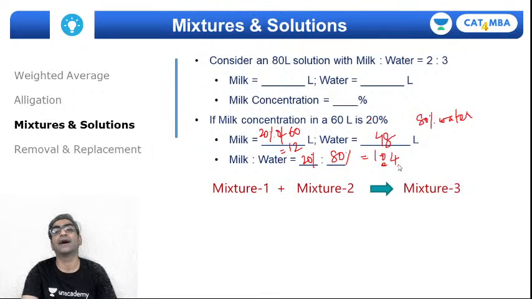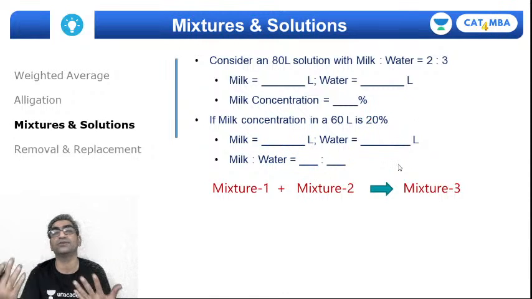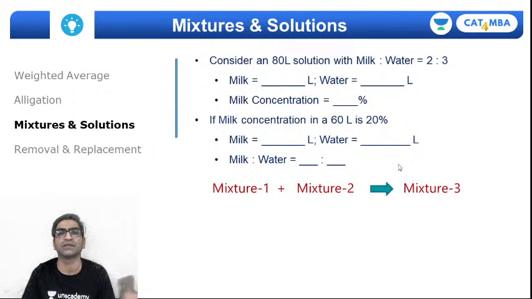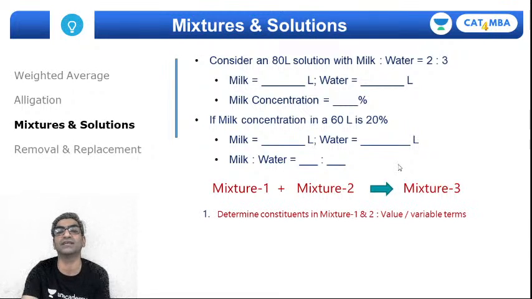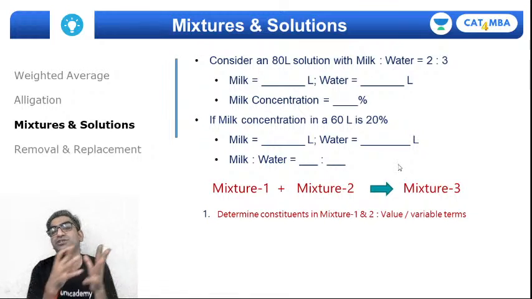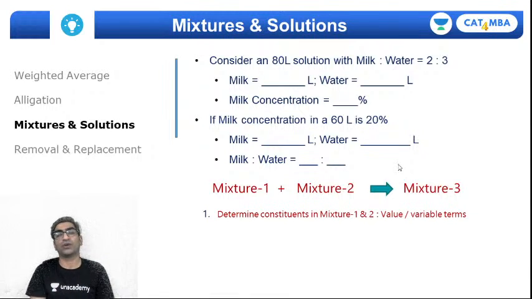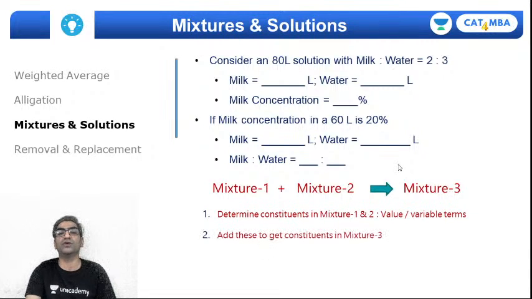But the typical mixture problem will usually involve combining two mixtures, mixture 1 and mixture 2, both containing the same elements. You combine them to create a resultant mixture 3, right? And so the typical approach you'll use is that you would break down the constituents in mixture 1 and mixture 2, right? By using whatever is given in the problem, whether it's ratio or percentage. You'll break mixture 1 down into milk and water, mixture 2 down into milk and water. Then you would add these two, right? Since mixture 1 and mixture 2 are added, milk in these two will get added, water in these two will get added to result in the milk and water in mixture 3.